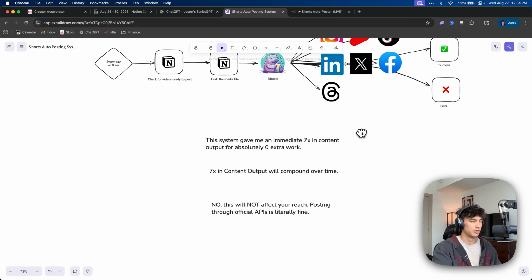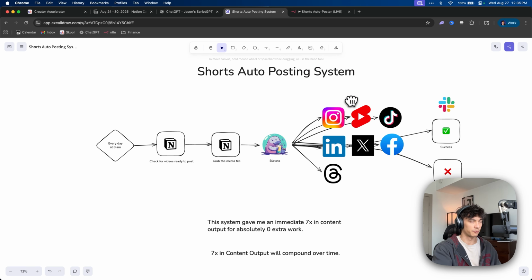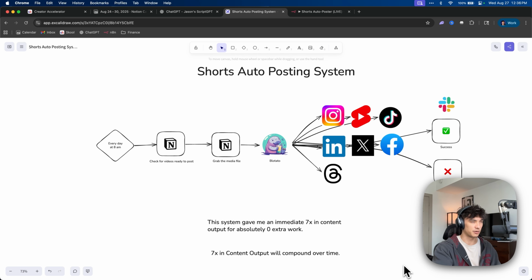Okay. Now, I want to talk about why this system is important, okay? If you think about it, before I was only posting to Instagram, right? Because Instagram is my main platform, okay? And whenever I make shorts, I usually just make them like for Instagram specifically. But the problem is I'm taking the time and effort to make this quality content, right? And I'm only posting it on Instagram when I could be getting results from Shorts, TikTok, LinkedIn, X, Facebook, and Threads, right? For no extra effort. It's like, why wouldn't I be doing that, right? Why would I not be doing that?